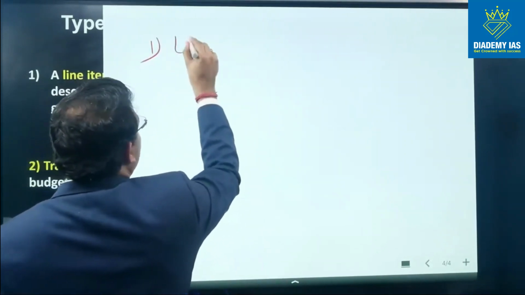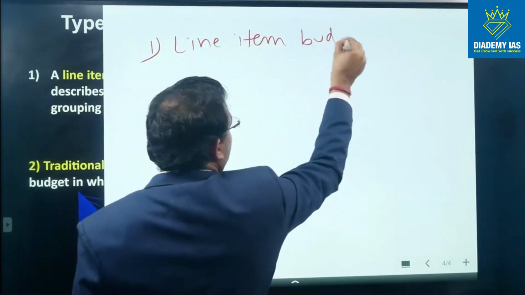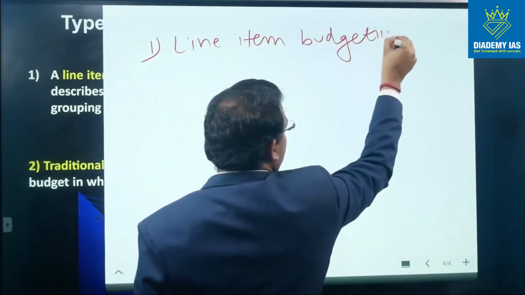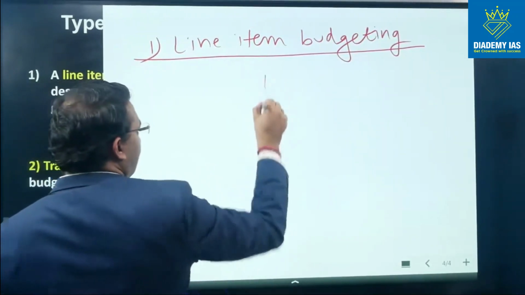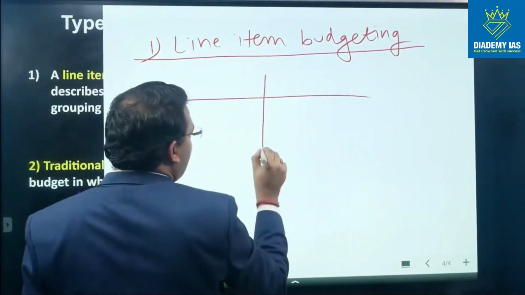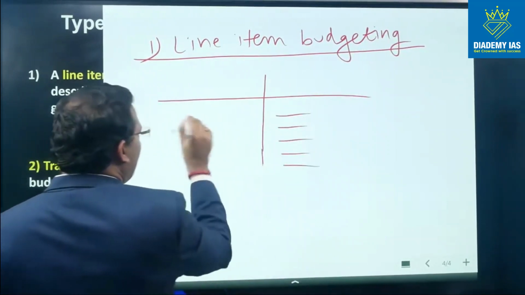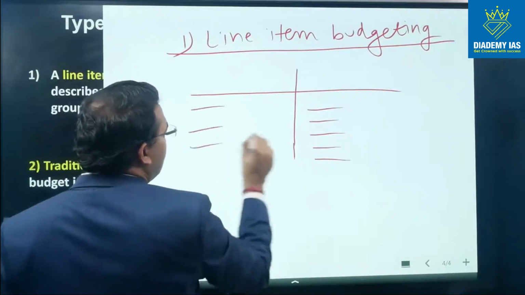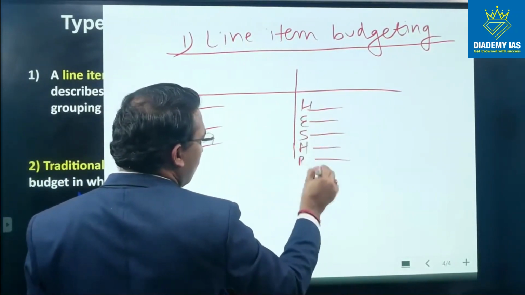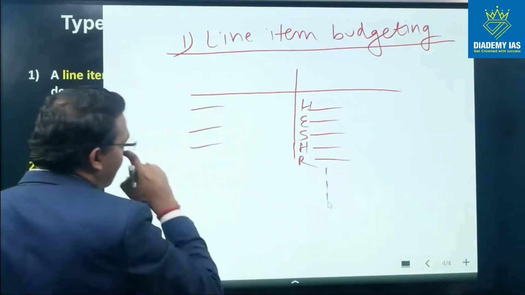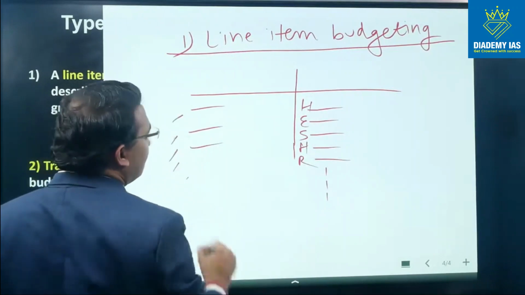First is line item budgeting, right? So in line item budgeting, we take out all the important areas. For example, health, education, sanitation, housing, roads, etc. And similarly, we do it for the other areas.